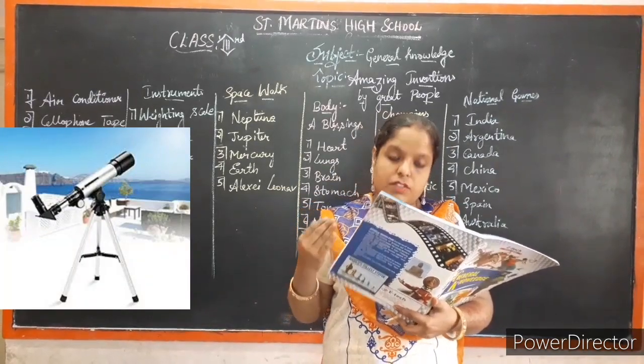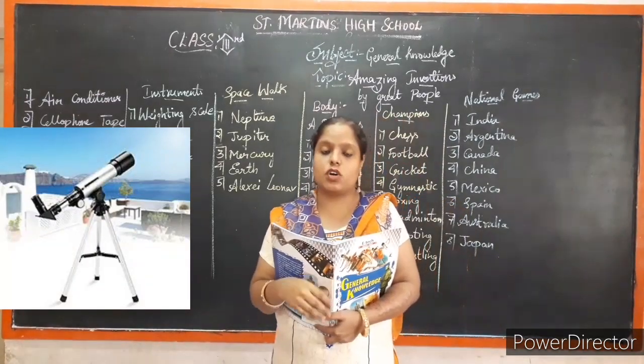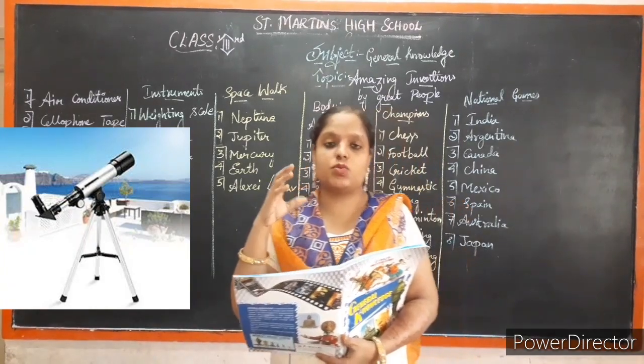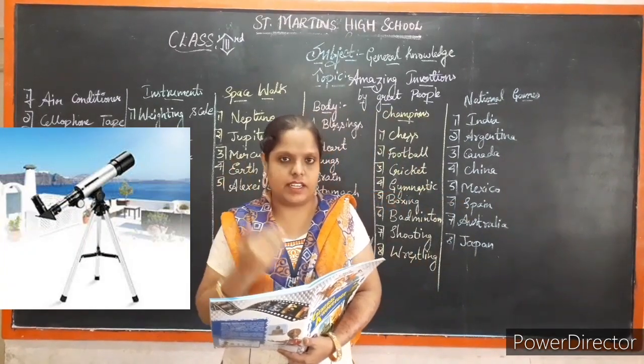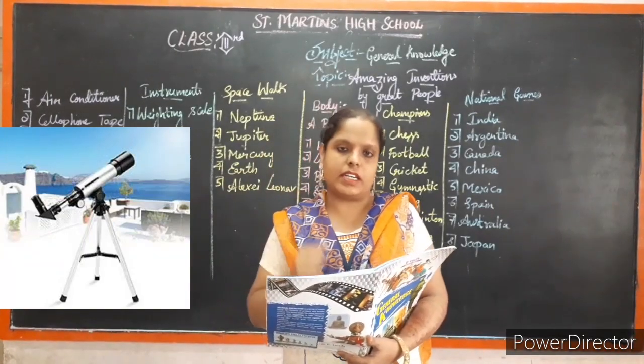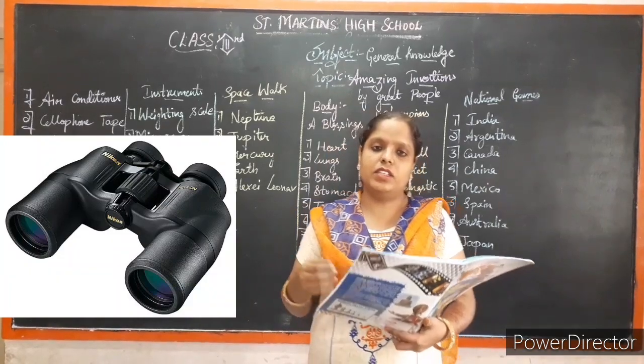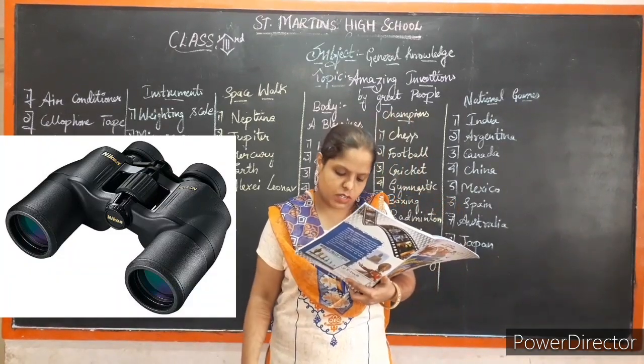And next one, telescope. Telescope is used to view distant objects. By telescope you can view distant objects, you can view the stars, moons, everything you can see nearby with the help of the telescope. And next one, binocular. Binocular, everyone knows, no, children?